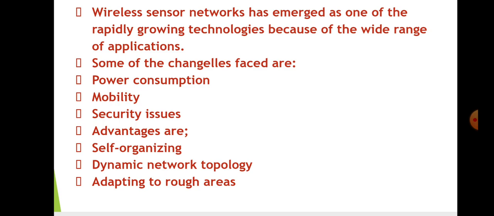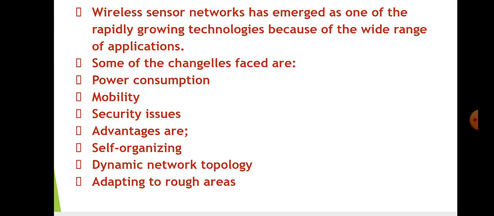The power consumption, because there is low human intervention, they have to adopt low power consumption. Mobility. The nodes cannot move from one place to another. Security issues are there because there can be overhearing of a message from one node to another.